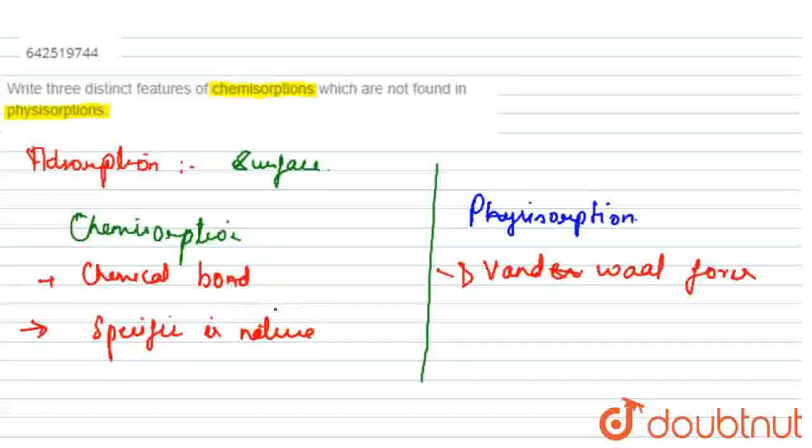But in physical adsorption, the gases get adsorbed by weak van der Waals forces, so it is not specific in nature. A given surface of an adsorbent does not show any preference for a particular adsorbate. Chemical adsorption is specific, physical adsorption is not specific.